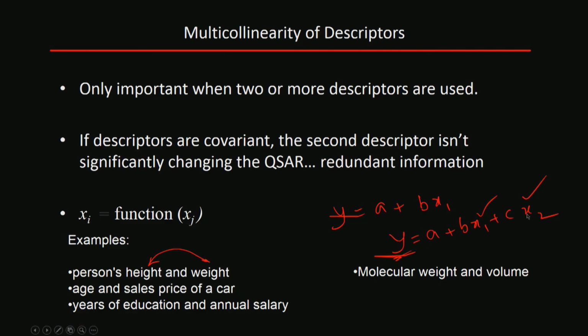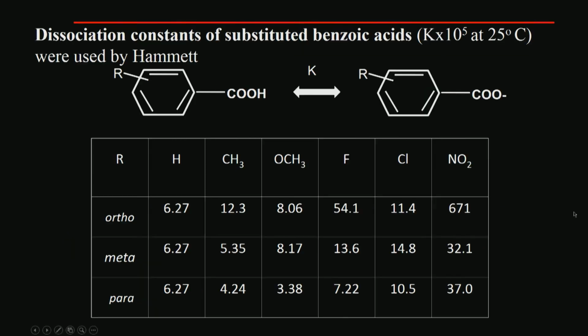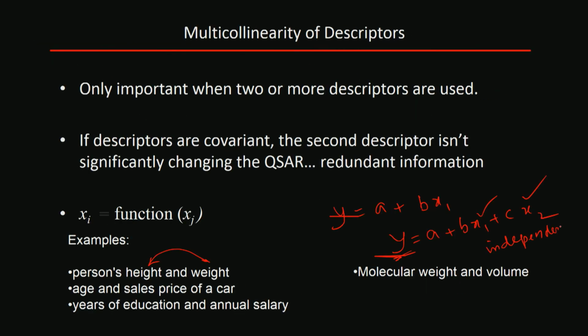So, basically all these x's, that means the independent variables, should be independent of each other. They should not be correlated with each other, that is very important. That is what is called multicollinearity.